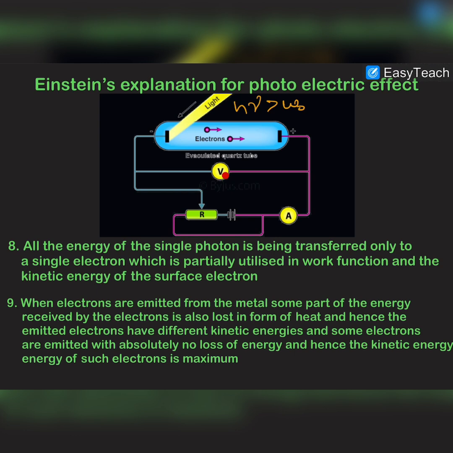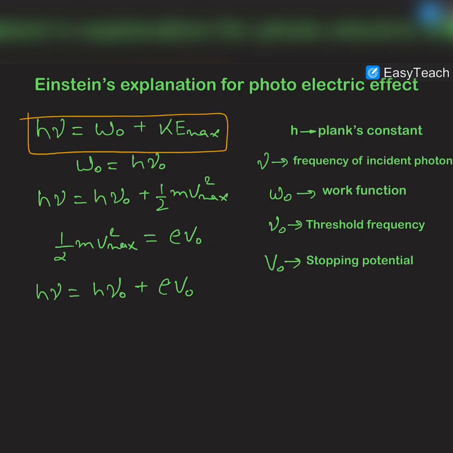specific value of voltage. So obviously we have already discussed that when electrons were moving from this terminal to this terminal without any accelerating voltage, they were moving due to their kinetic energy, and obviously that kinetic energy is equal to eV naught, where V naught is the negative potential at which saturation current becomes zero.